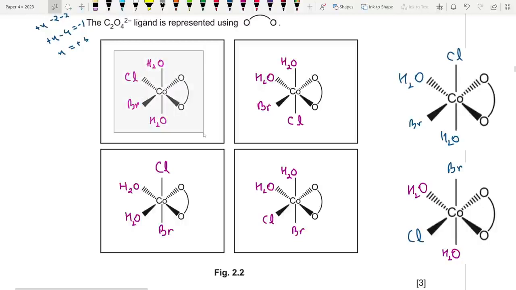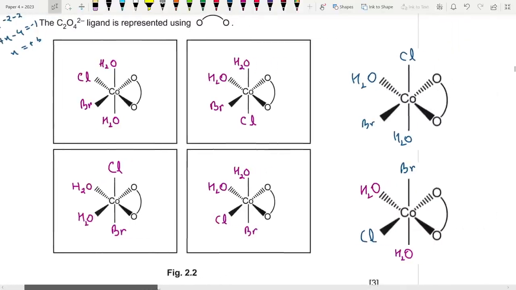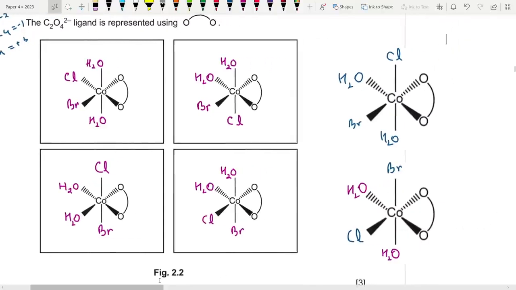For example, this is the trans isomer clearly, and the other ones are the cis isomers, the ones where water isn't in a straight line. All of them are the cis isomers. But we are also seeing optical isomers because we are getting mirror images of a few ones. For example, if I compared them, like maybe this one, right? This one over here is actually an optical isomer of this one.